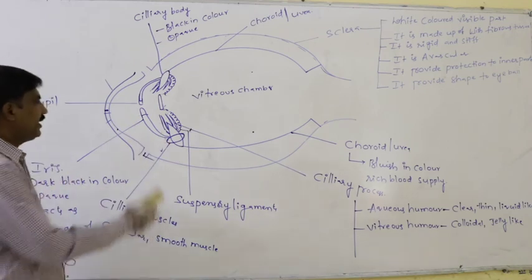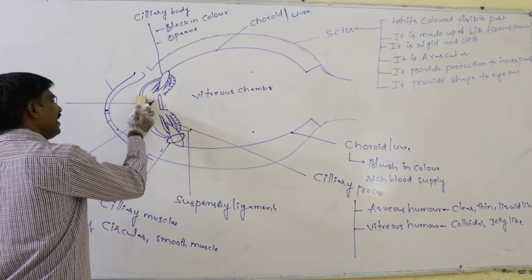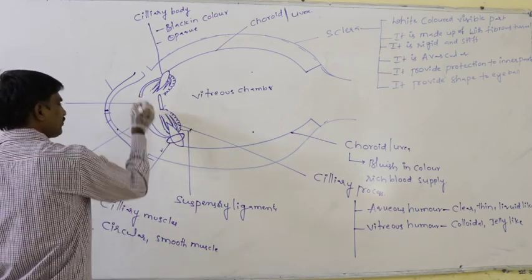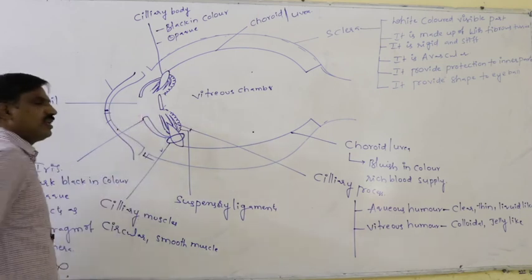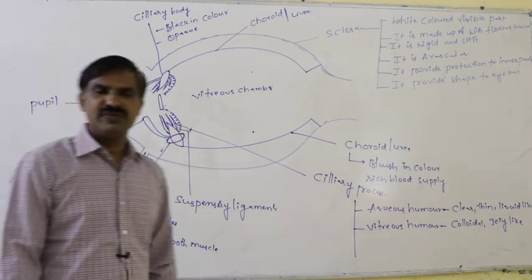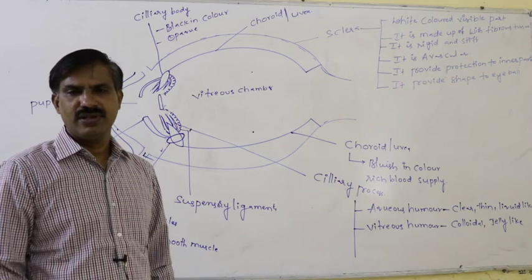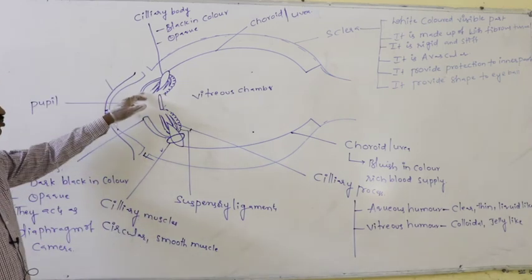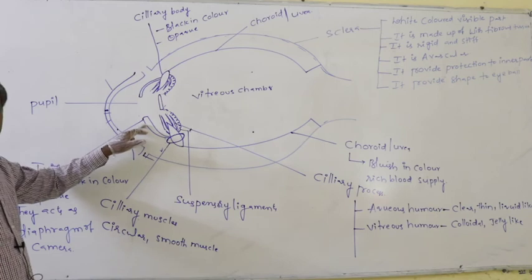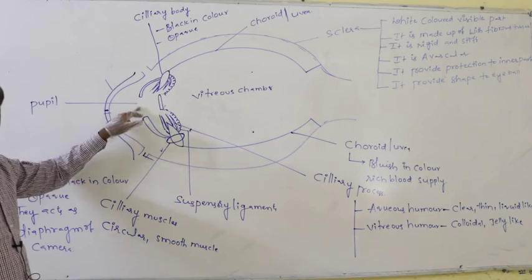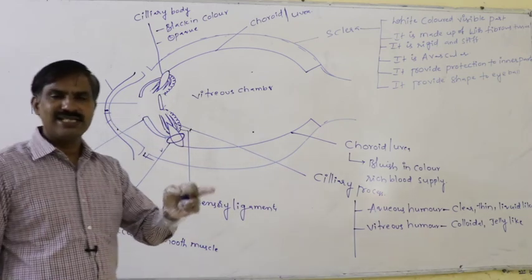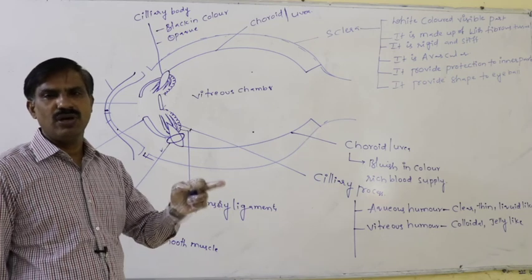Otherwise, if dim light of low intensity is present in the external environment, both sides of the iris move away from each other. By that way, the size of the pupil increases and a higher amount of light enters the eyeball.